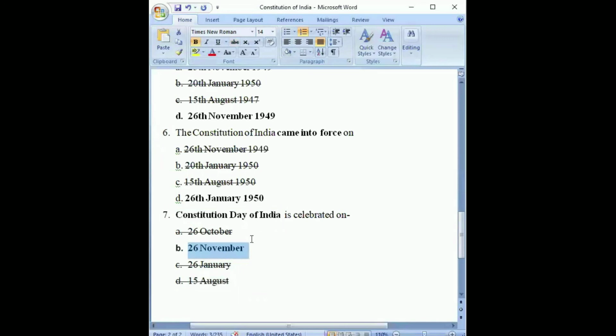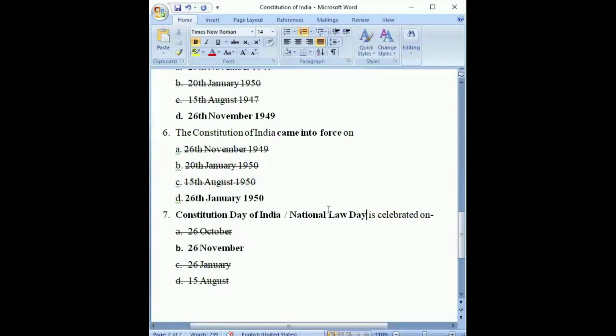Now, what day is this? This is the day when the Constitution of India was adopted, right? So this day is celebrated as Constitution Day of India, or also National Law Day. You should remember this, National Law Day or Constitution Day. It is 26th of November. Why is this day celebrated? Because we want to acknowledge the efforts of the framers of the Constitution of India. So this day is celebrated as Constitution Day or National Law Day.